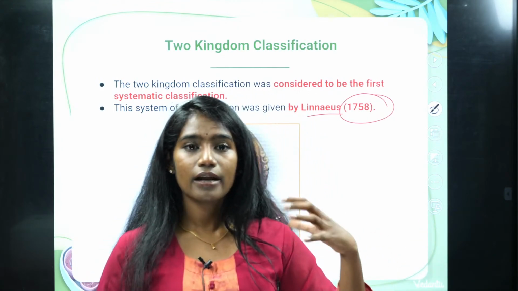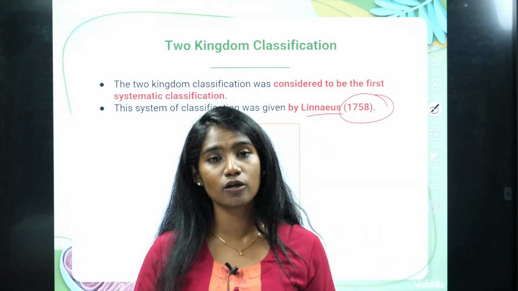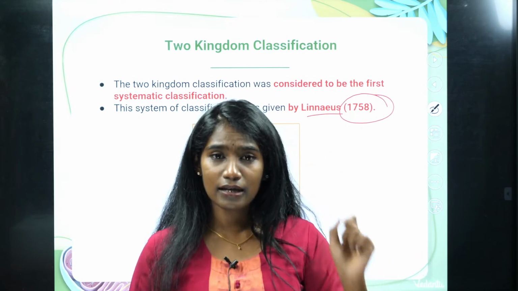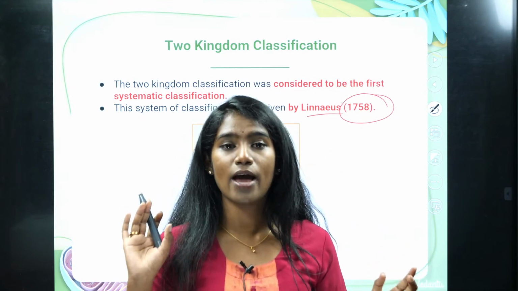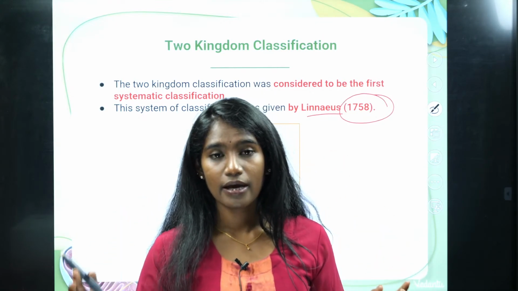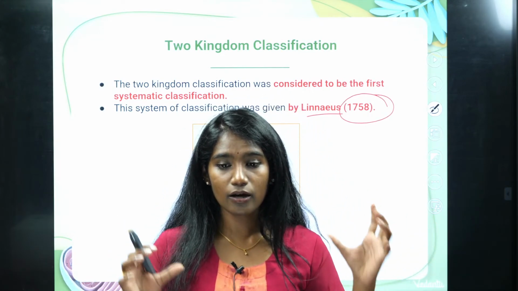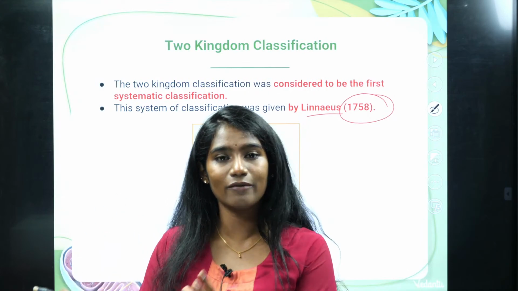And there are millions of living organisms on our planet, and each and every living organism plays a very important role in maintaining the ecological balance. Maintaining this ecological balance is very, very important.